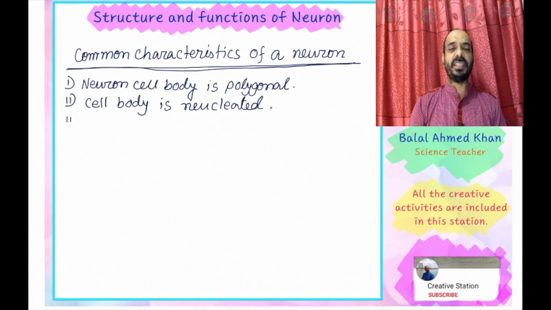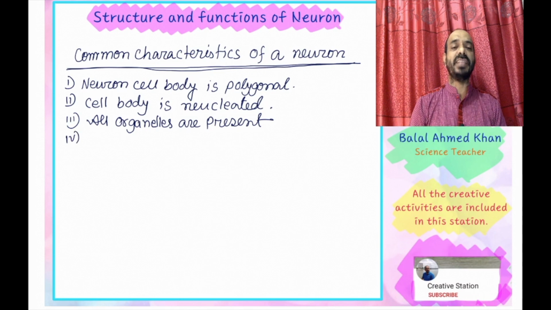All organelles are present in this neuron cell. All organelles means mitochondria, Golgi body, endoplasmic reticulum, ribosome, etc., with centriole. All organelles are present, but the centriole is not active for cell division.